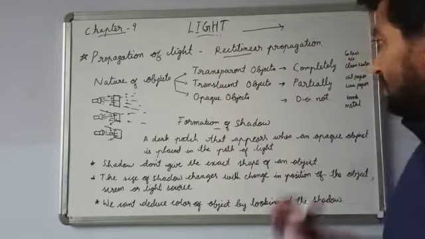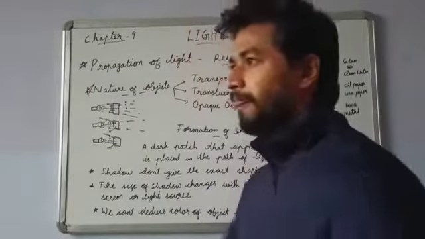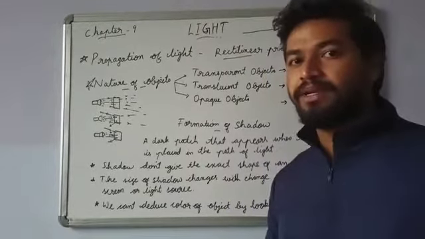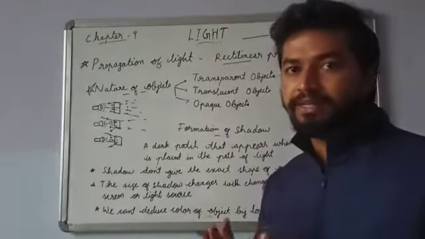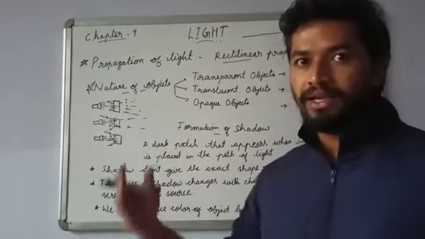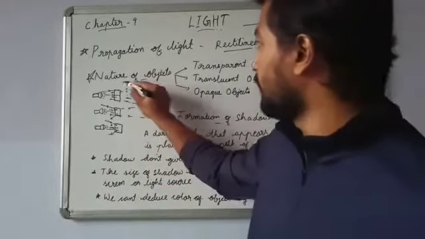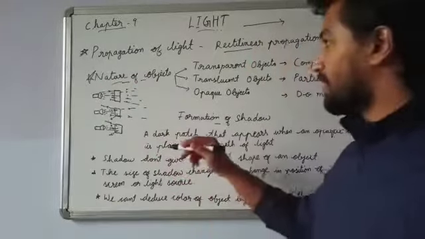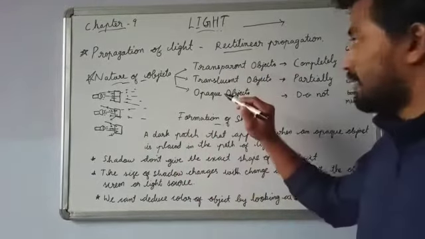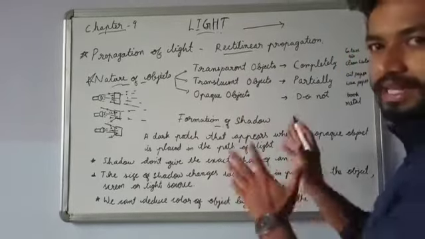Okay, next, nature of objects. What is the nature of objects? Here we are talking about the nature of objects on the basis of visibility. Visibility means how we can see light through a surface. If you can see light through a surface, that's what we are going to learn about the nature of objects. So we divide them into three types. First one, transparent. Second one, translucent. Third one, opaque. Now what are these types of objects?